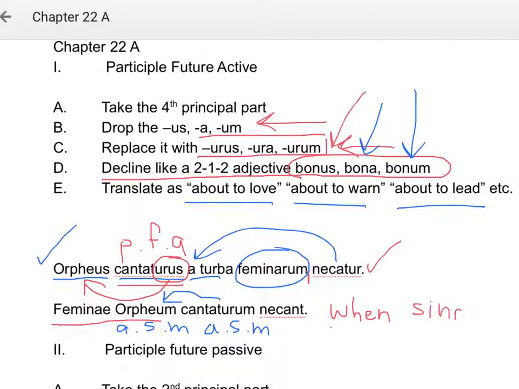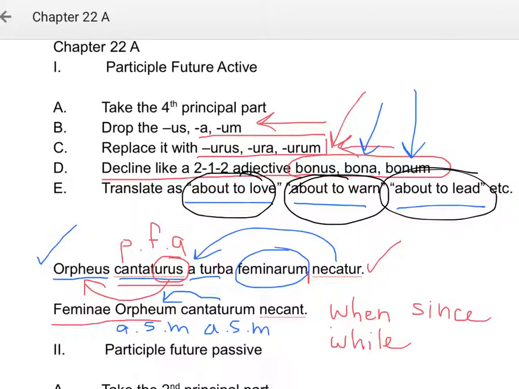Or because Orpheus was about to sing, he was killed by a crowd of women. Or while Orpheus was about to sing, he was killed by a crowd of women. You can add a word in there to make it sound a little bit more natural English. But you don't have to. If the only thing you can remember is to translate it as about to love, about to sing, about to warn, you'll always get it right. It'll just sound a little bit stiff.